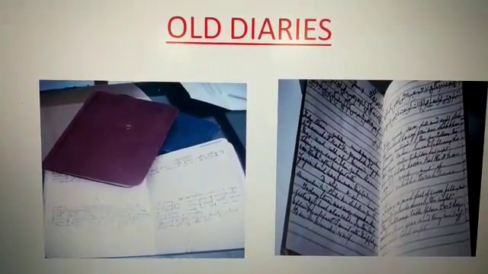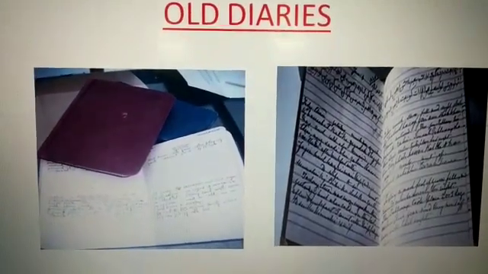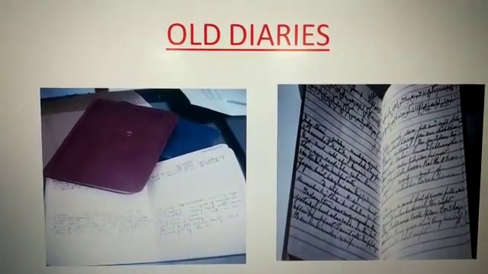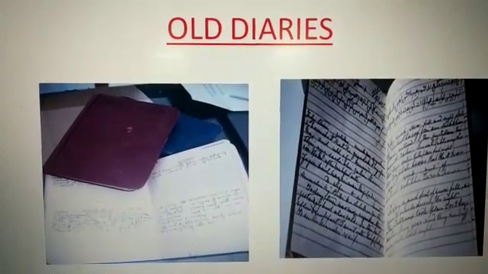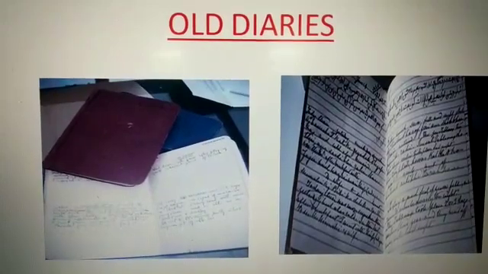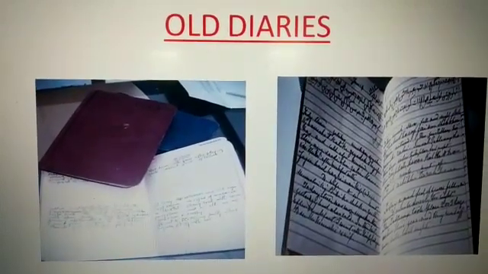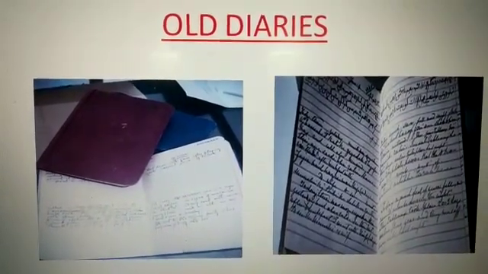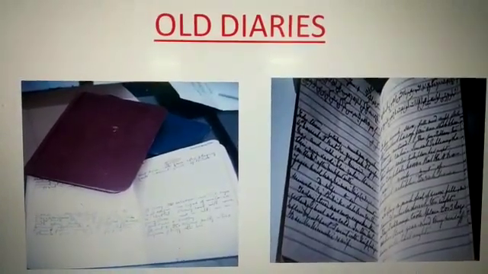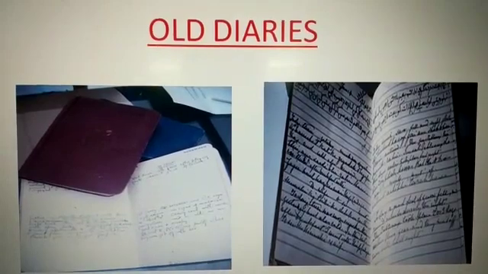In this slide, I am showing you pictures of old diaries. Old diaries you can also get from your family members, your parents' diary or your grandparents' diary. From these old diaries you also get some ideas of your family background, or your parents and grandparents.